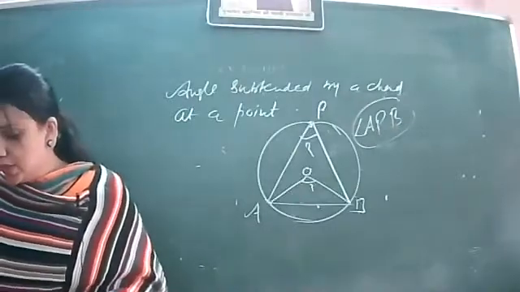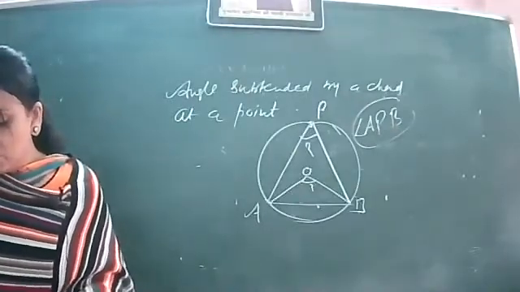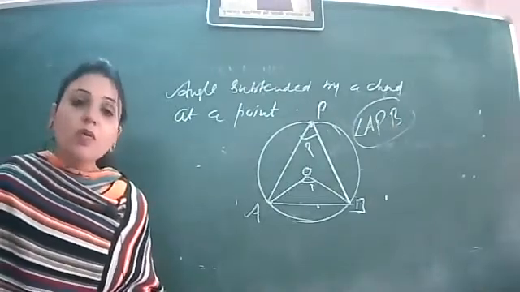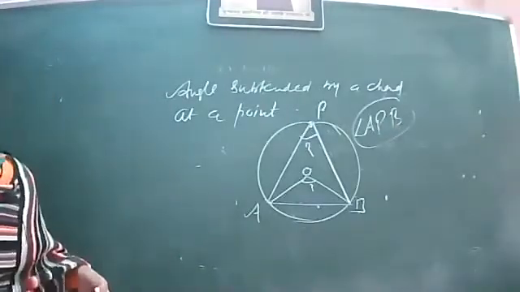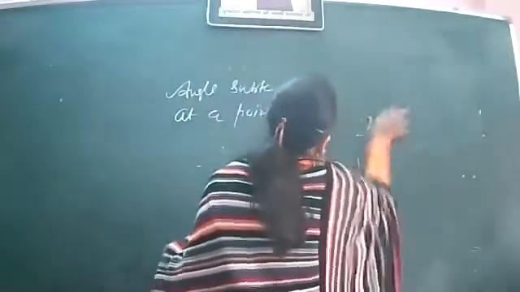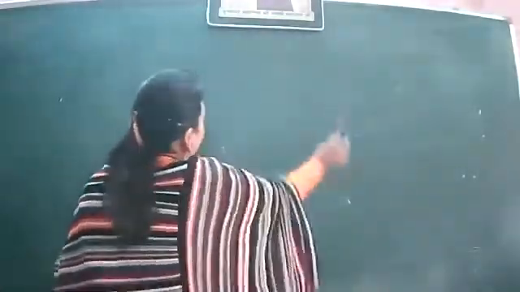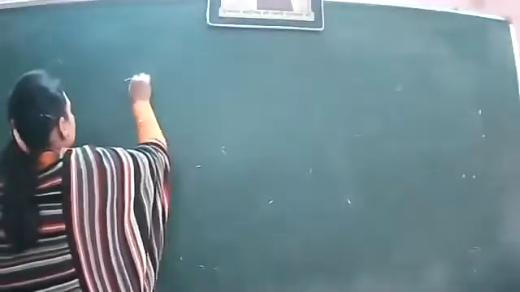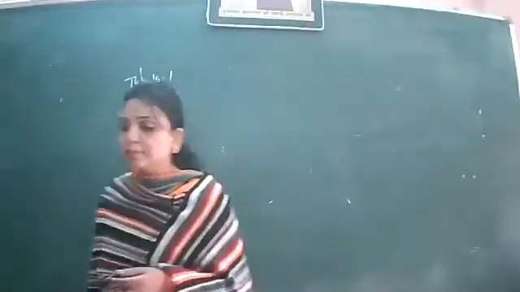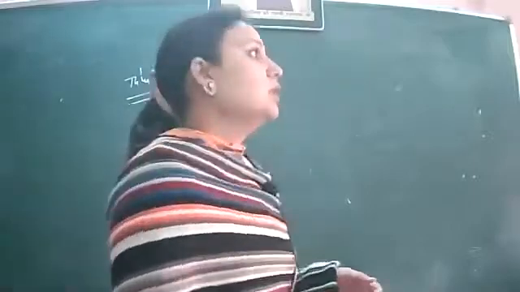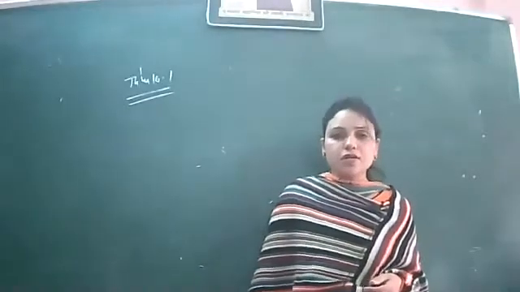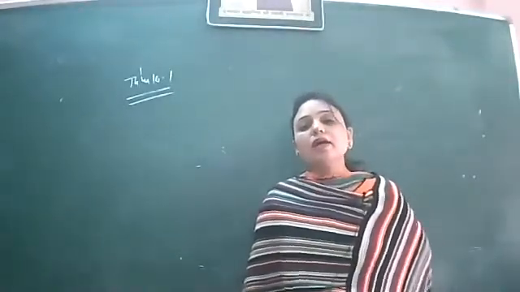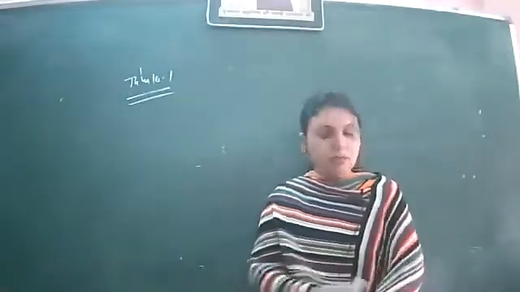So let us start with theorem 10.1. Now we'll do certain theorems which you have to remember as results also, and we'll do their proofs as well. Theorem number 10.1, page number 172. Equal chords of a circle subtend equal angles at the center of the circle.